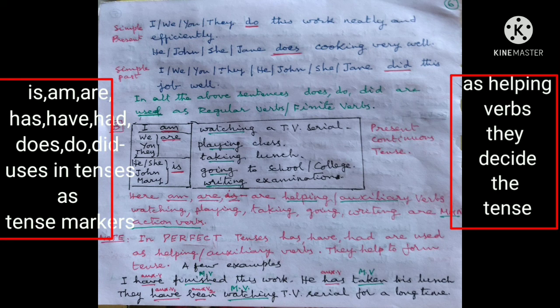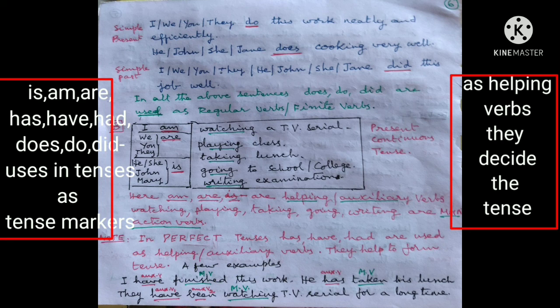I, we, you, they, he, John, she, or Jane did this job very well. These sentences are in simple past tense and did is used as main verb. In all the above sentences, does, do, did are used as regular verbs and finite verbs.